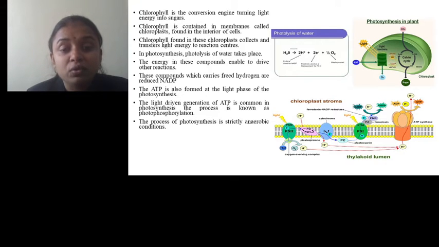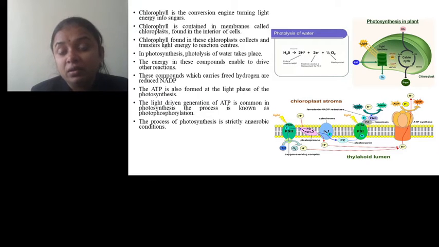The process of photosynthesis is strictly not an aerobic process. It does not need oxygen, but during photosynthesis oxygen is released, and that too in the light phase. The oxygen released from photosynthesis is basically the oxygen of the water molecule.